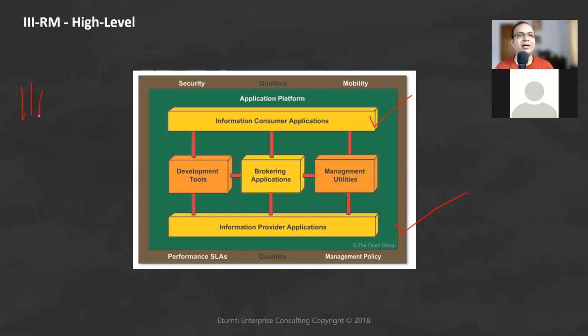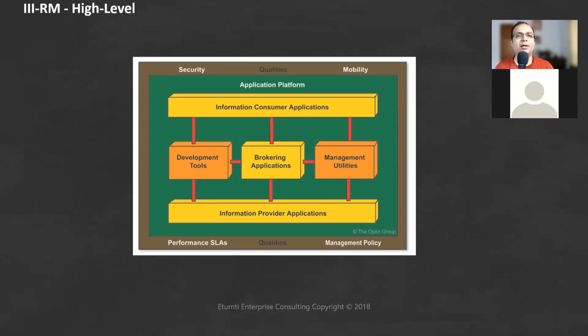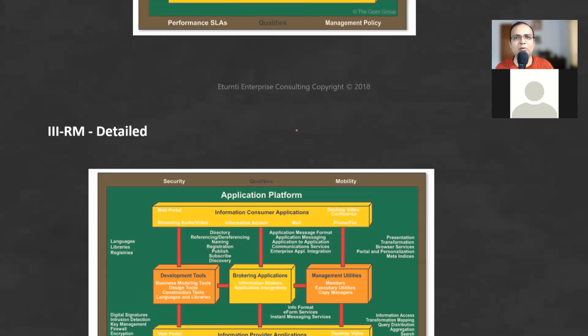What is IIRM? Yeah. My voice is breaking. Now it's clear. Okay. So III-RM is the Integrated Information Infrastructure Reference Model. So this is typically what it is. It is the breakup of all these things. So now you further break it down, it will look like this, just now whatever we discussed.